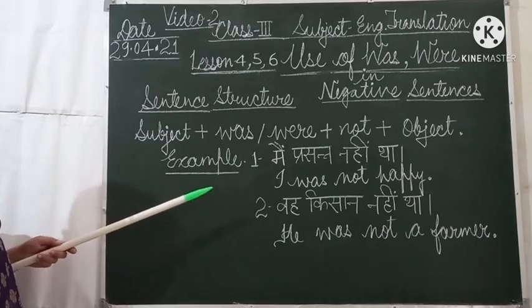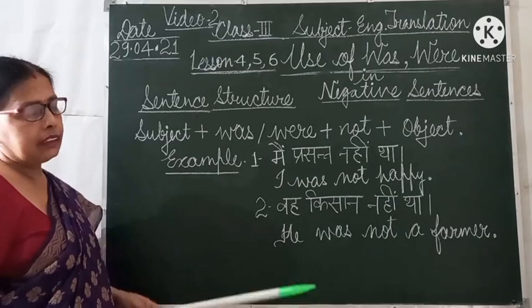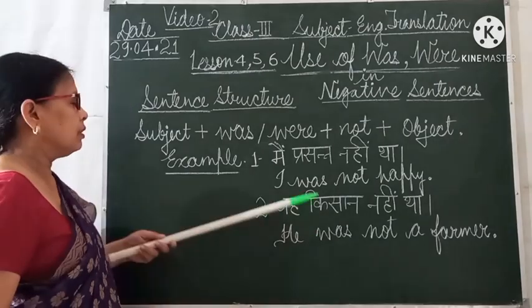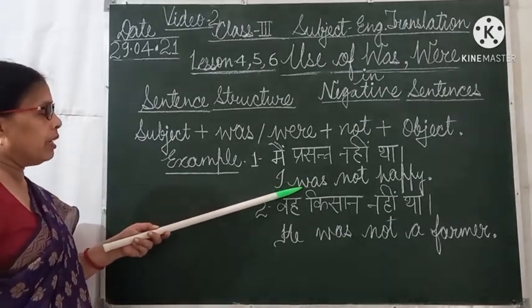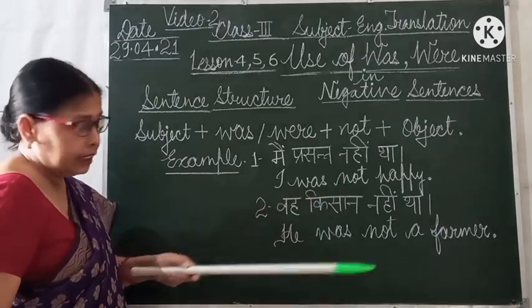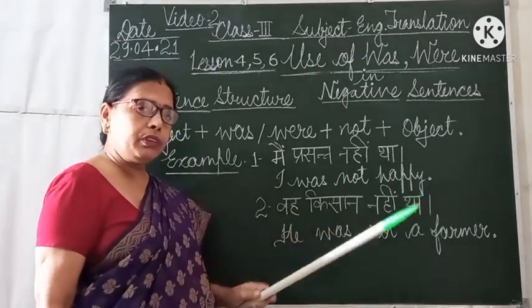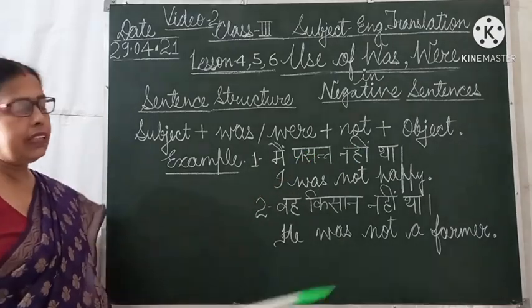See the example. Sentence number 1 is मैं प्रसन्न नहीं था. Translation of the sentence is I was not happy. Firstly I have written subject I, then I have written was, then not for nahi, then object happy, and at that I have put full stop. And the translation is मैं प्रसन्न नहीं था.